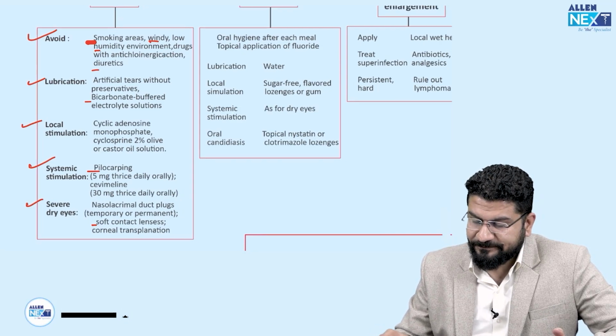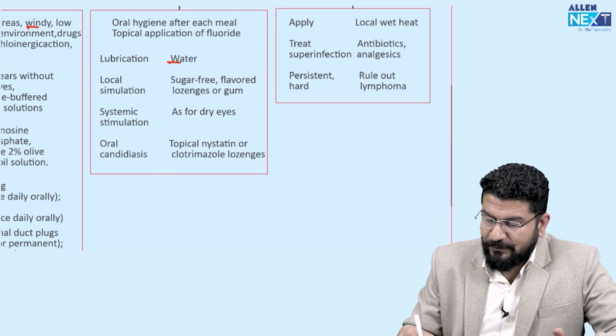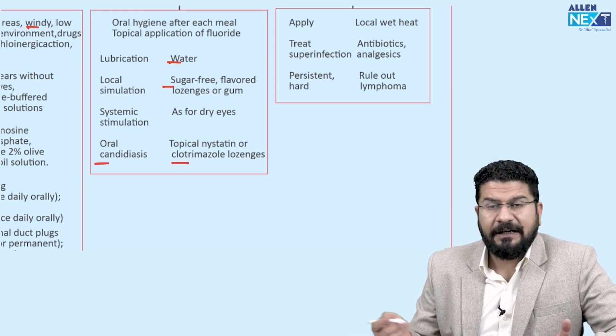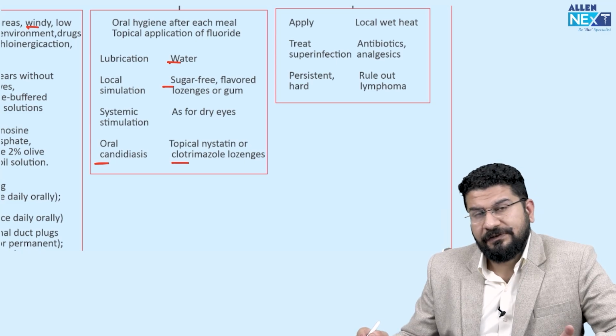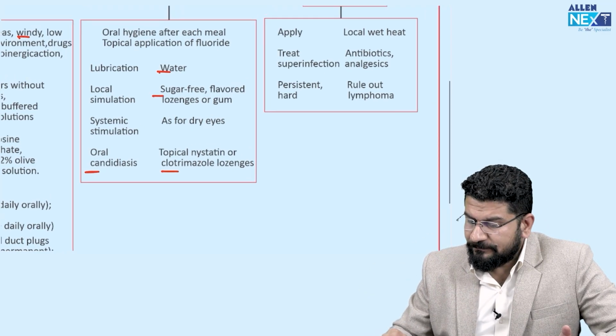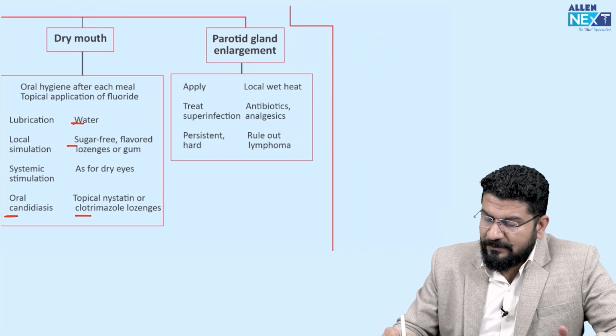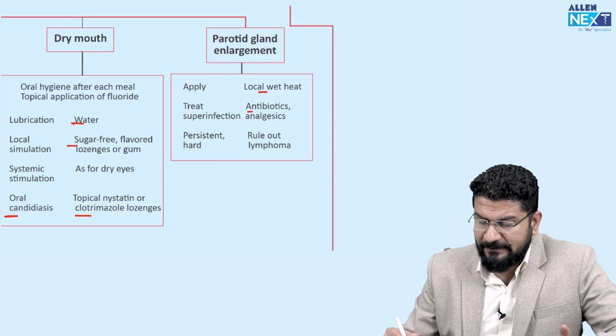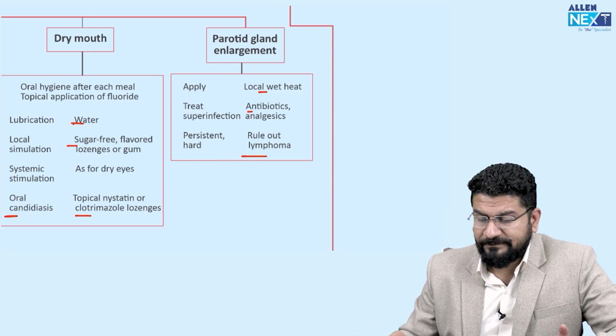Dry mouth: water, lozenges. For candidiasis, we can use antifungals like clotrimazole lozenges, or sometimes fluconazole. Parotid enlargement: local heat. If there is superinfection, we can use antibiotics and analgesics, and if persistent, rule out lymphoma.